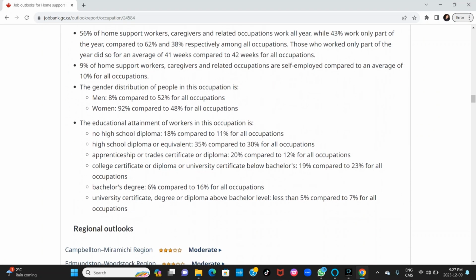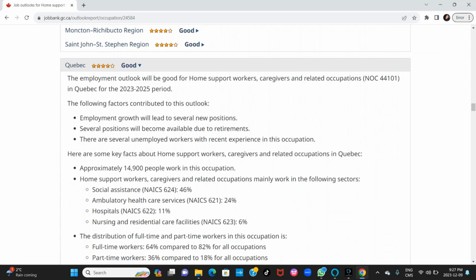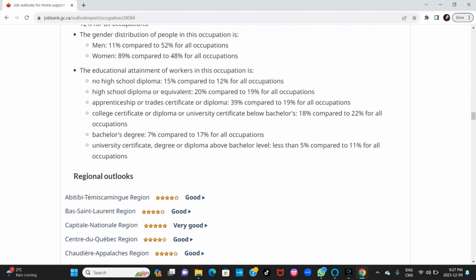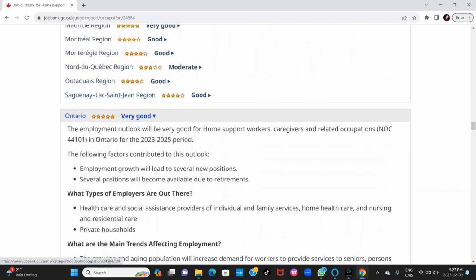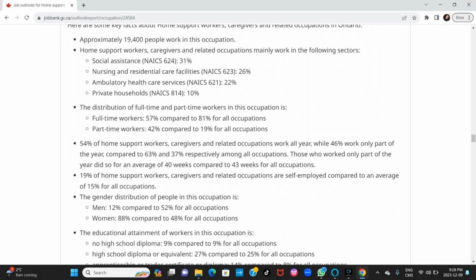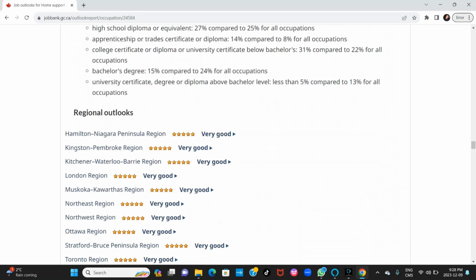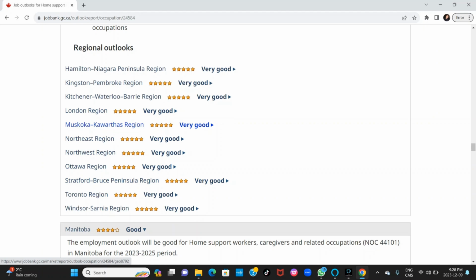And then these are the regional outlooks. Then in Quebec, it's good as well. These are the regional outlooks for Quebec. And in Ontario, it's very good. Personal support worker job prospects are very good there. So these are the regional outlooks for each of the cities: Hamilton, Kitchener, Ottawa, and the rest of them.